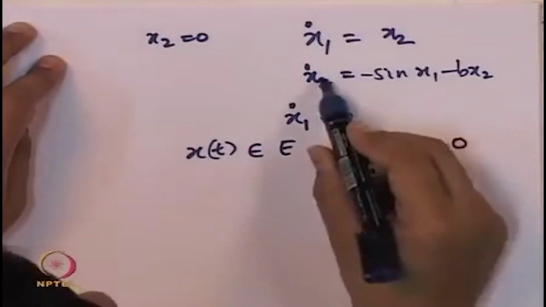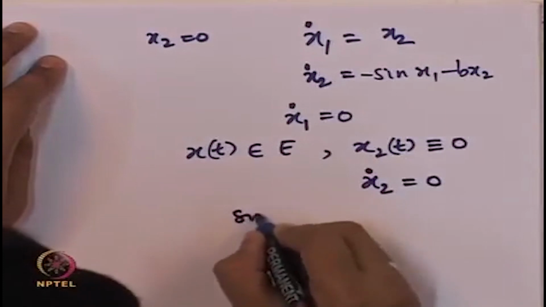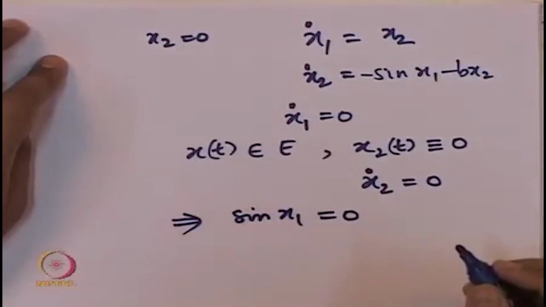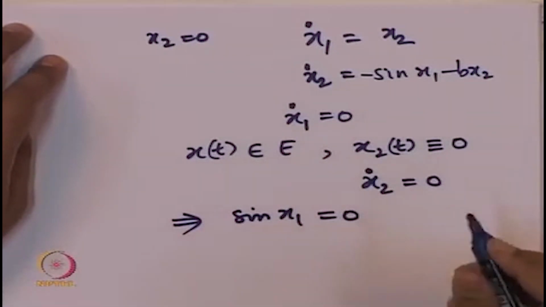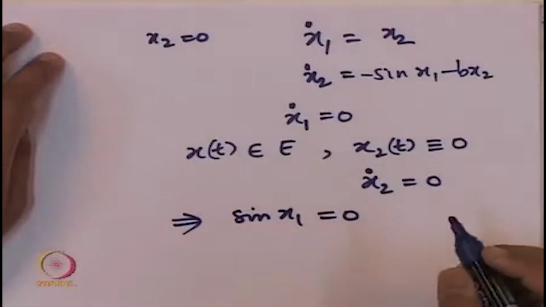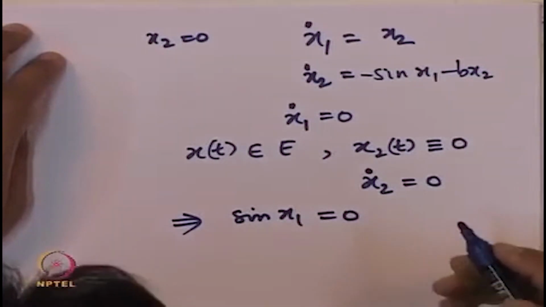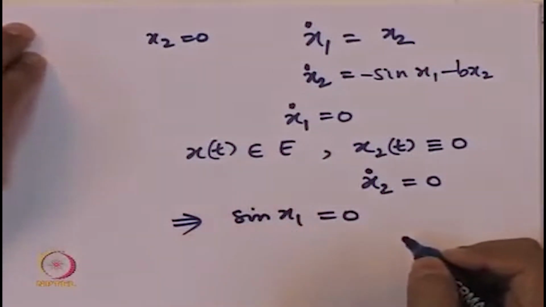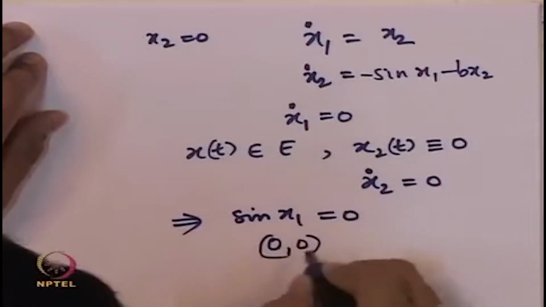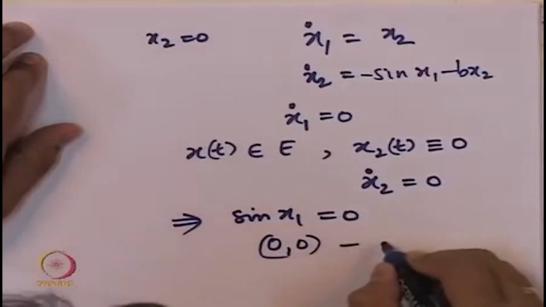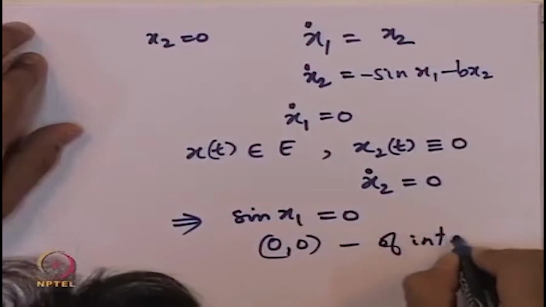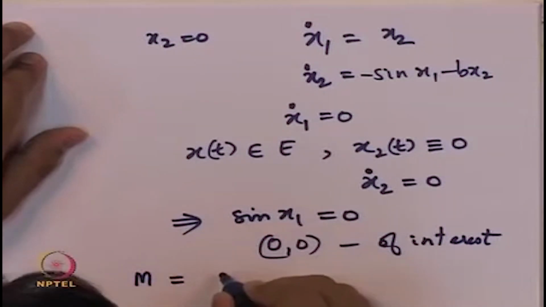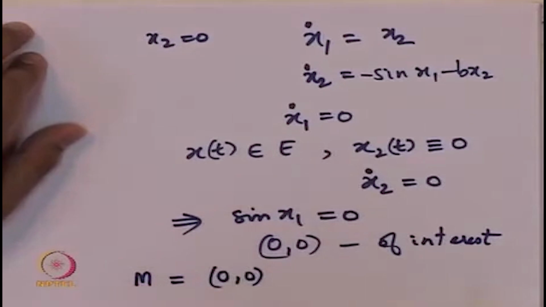So, when we put that x2 dot equal to 0, we also get sine of x1 equal to 0. Of course we know this happens at either the vertically down position, which is x1 equal to 0, or the vertically up position, which is x1 equal to pi. Since we are interested in the stability properties of the point 0 comma 0, we get that M is just the point 0 comma 0.